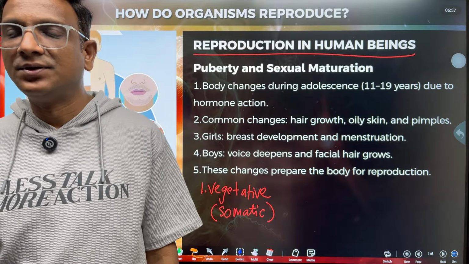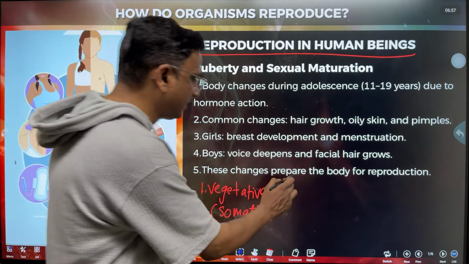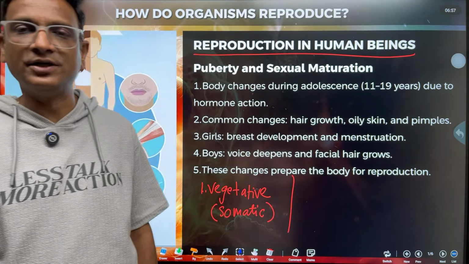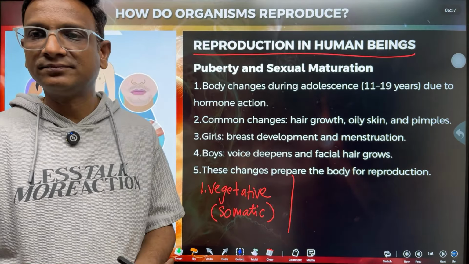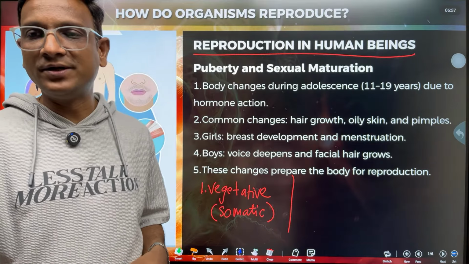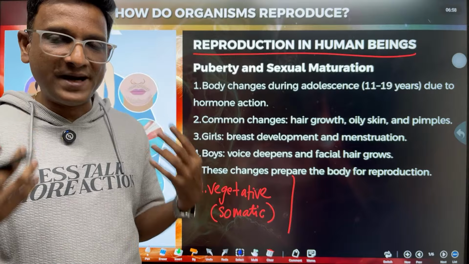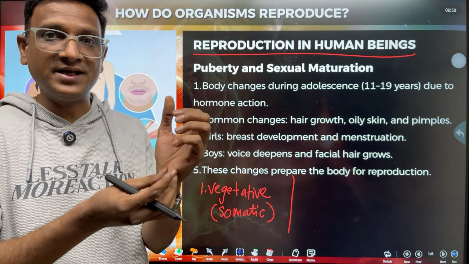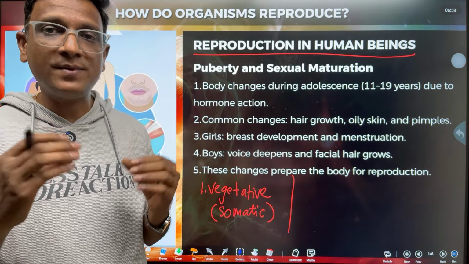I'm looking for the answer to the question. One type of cells is somatic. What are the other type of cells that we have in our body? No, it's not prokaryotic, eukaryotic. We have somatic cells, meaning our hands, our skin, our muscle, our heart, all these are made up of somatic cells.